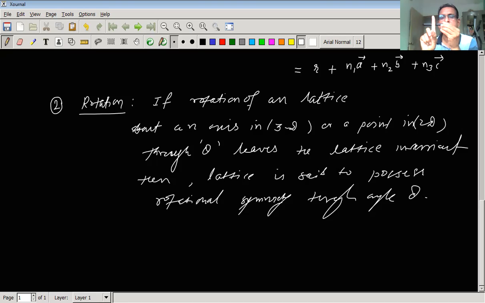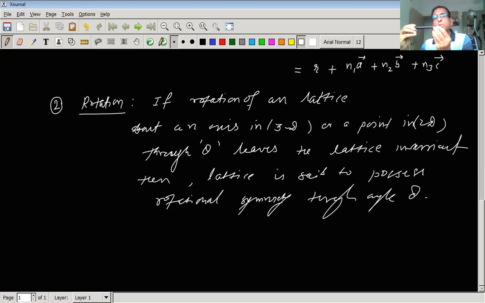When I rotate the plane through an angle of 360 degrees, it will remain invariant. The appearance of the plane will be unchanged, because initially also the tip was on this side, and after the rotation, the tip is again on this same side. So we say the plane possesses rotational symmetry about a vertical axis through 360 degrees.